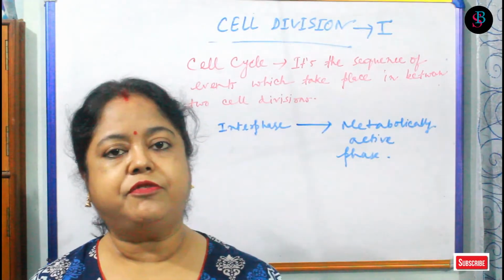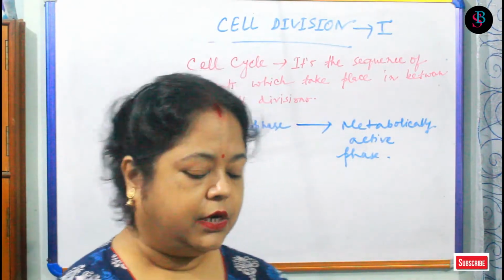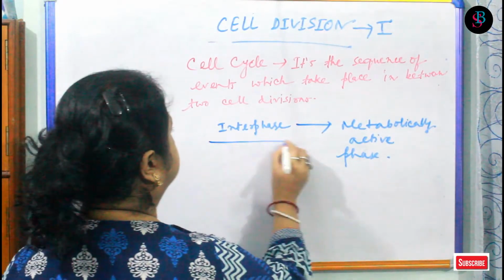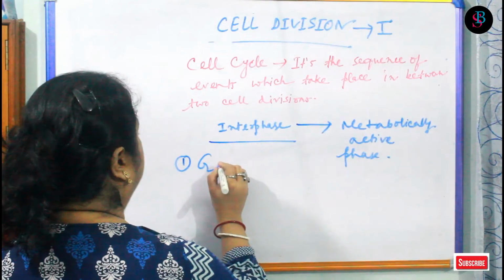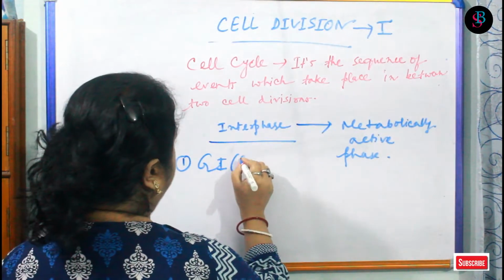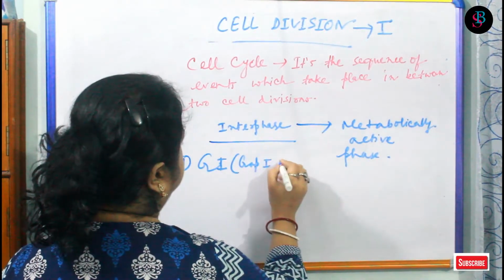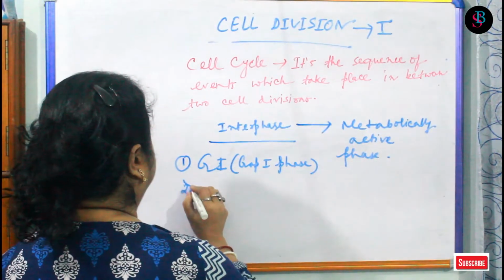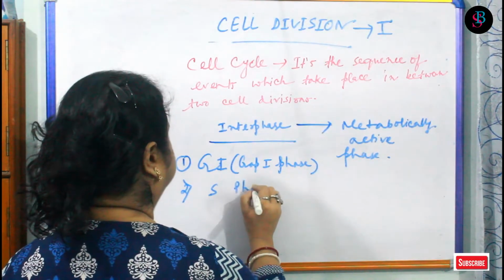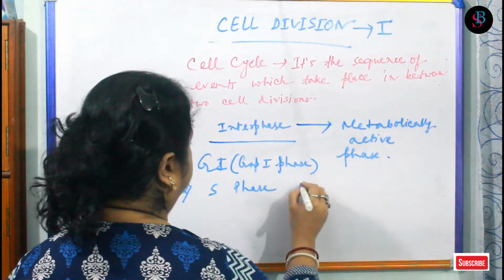Now, in interphase, what are the subphases? The main thing is that interphase is divided into 3 subphases. Number 1 is G1 or gap 1 phase. Number 2 is S phase or synthetic phase.